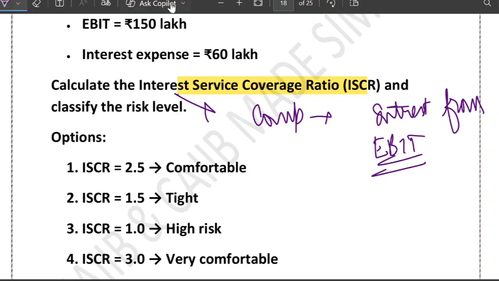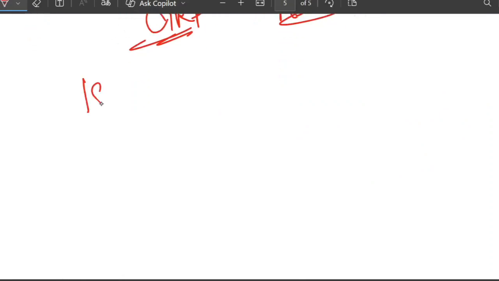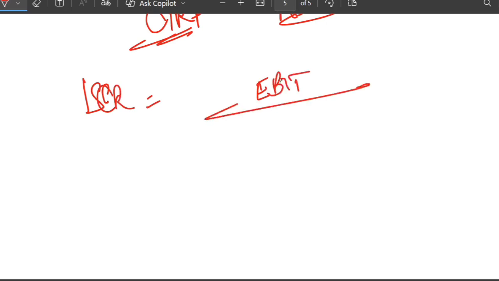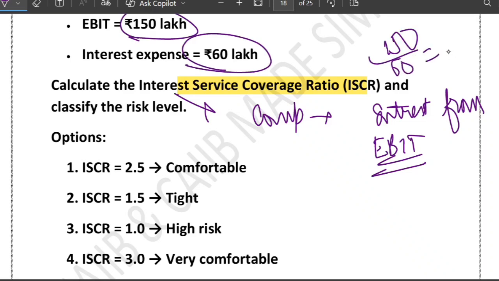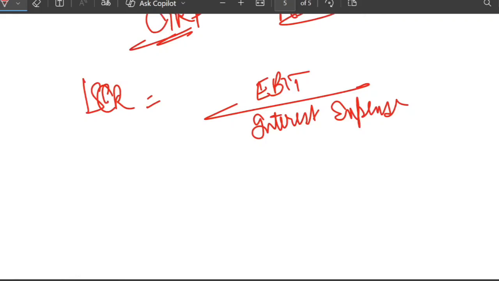So what is the formula for ISCR? It is very simple. Let me write it down. In the numerator you write EBIT, whatever earning it is making, and in the denominator you write the interest expense. That is the formula for ISCR. Now in this case, EBIT is 150 lakh and interest expense is 60 lakh. So 150 upon 60 is 2.5. So ISCR is 2.5.